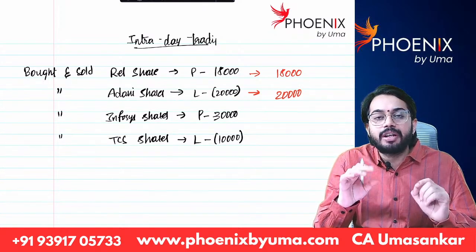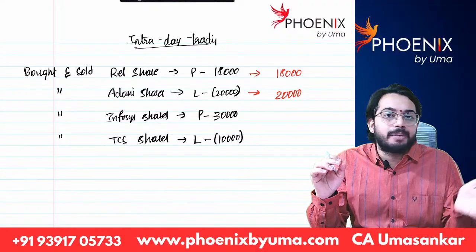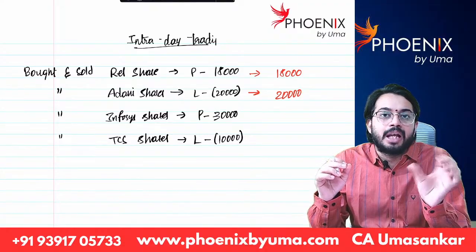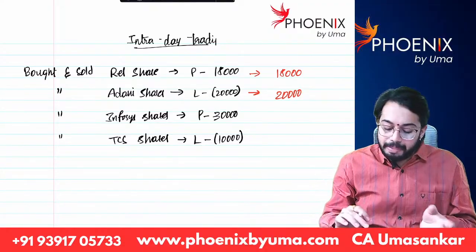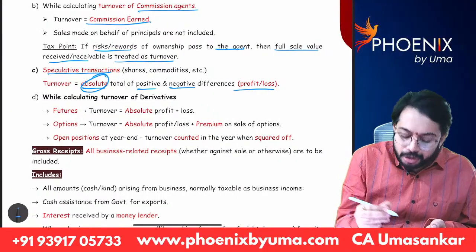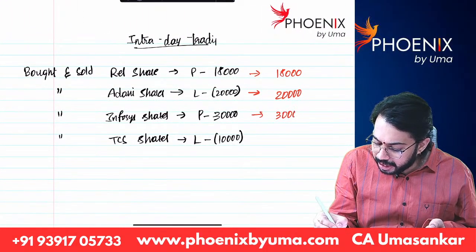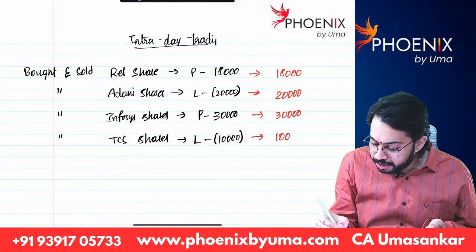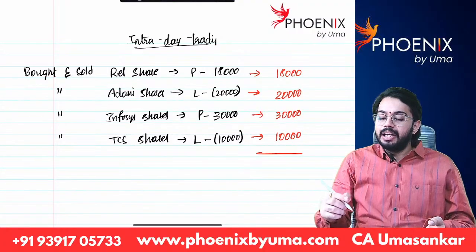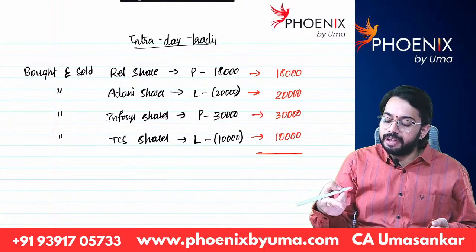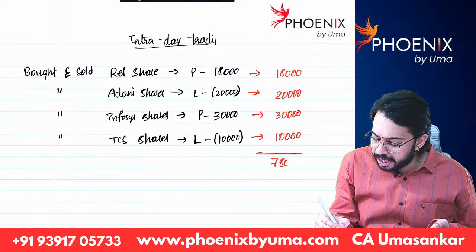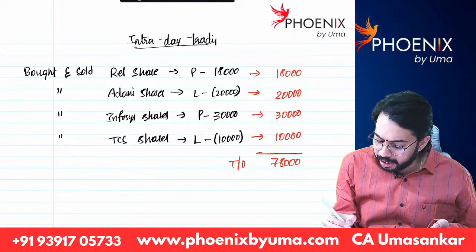Absolute figure means, irrespective of plus or minus, whatever the amount is, profit or loss, that amount should be taken. So 20,000, 30,000, 10,000. So my today's turnover is 10 plus 30, 40 plus 20, 60 plus 18, 78,000 is turnover. Are you able to understand?